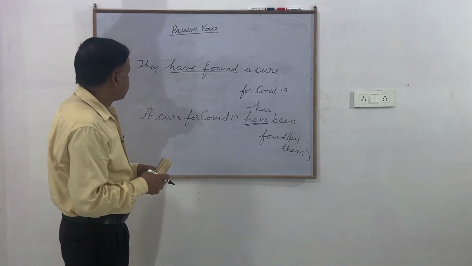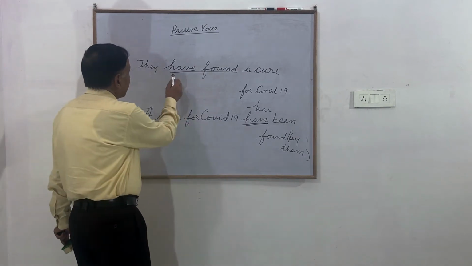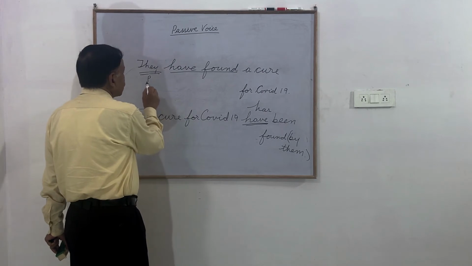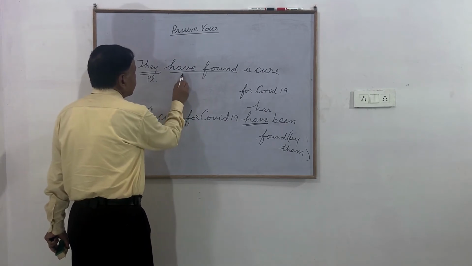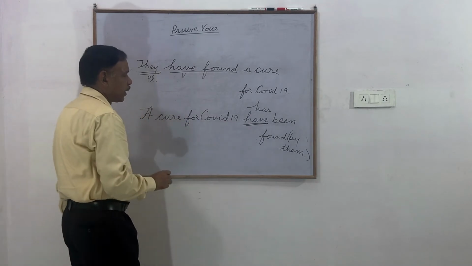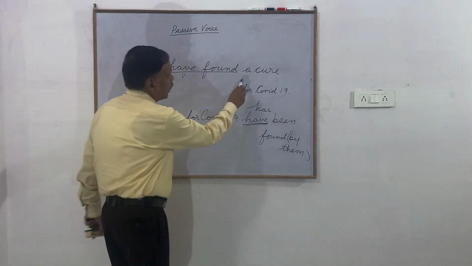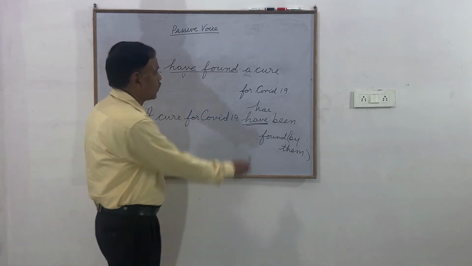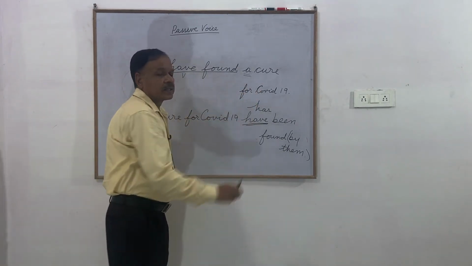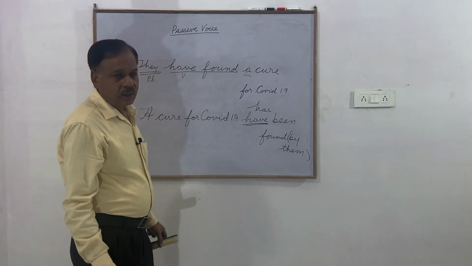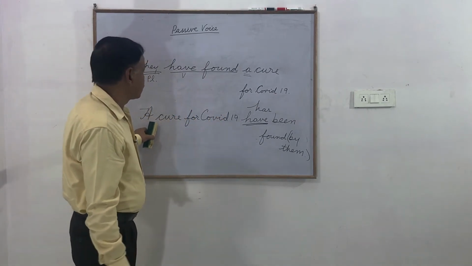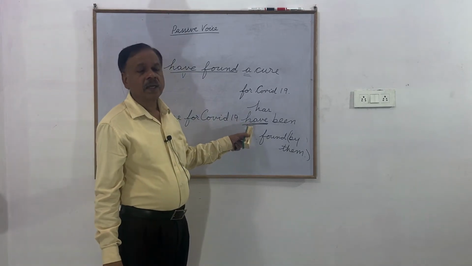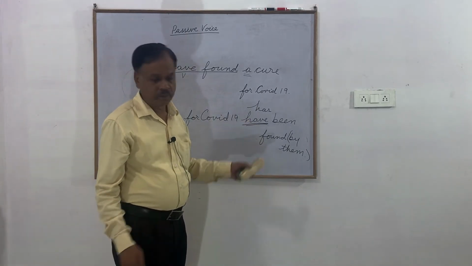Here it was a plural subject, that is why "have" was used. But "a cure for COVID-19" shows that the object is singular. So when the singular object becomes the subject, then the verb is "has been found."